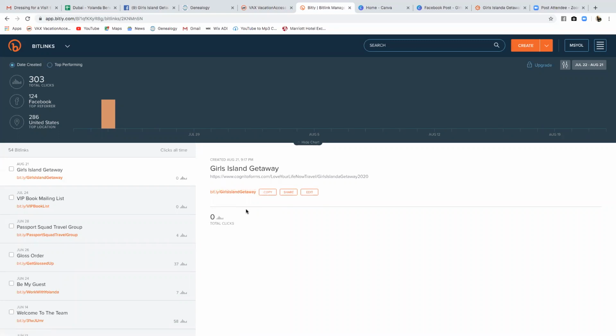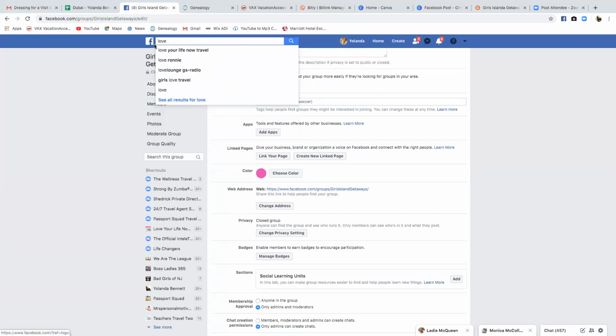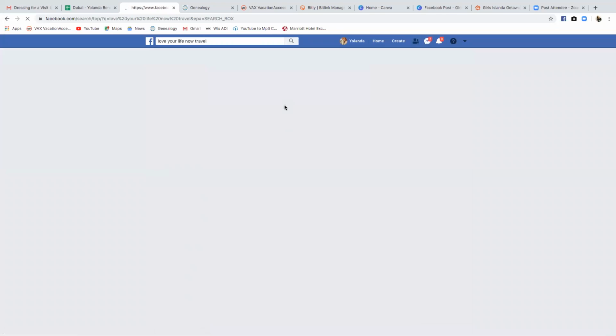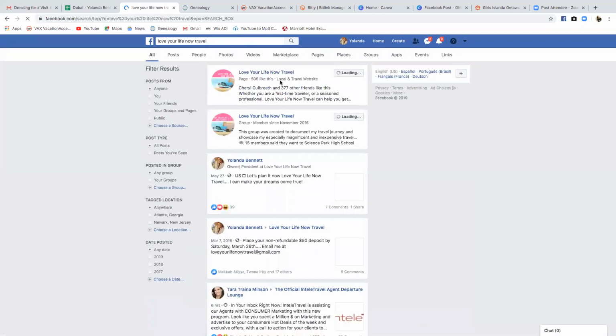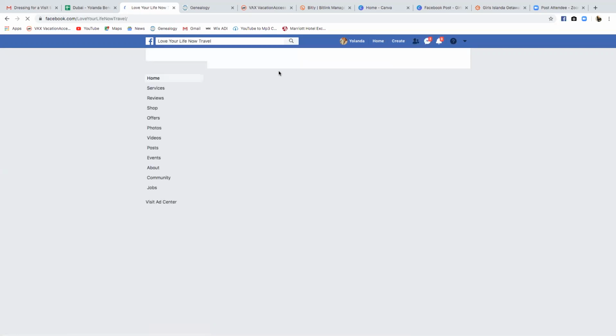So now I can copy that link and go ahead and share it on my Facebook. What I can do is start with putting it on my personal business page. So I'm going to go to my personal business page, that's my page right there. And I'm going to upload the actual flyer once it comes up to my page, and I'm going to put that link there.